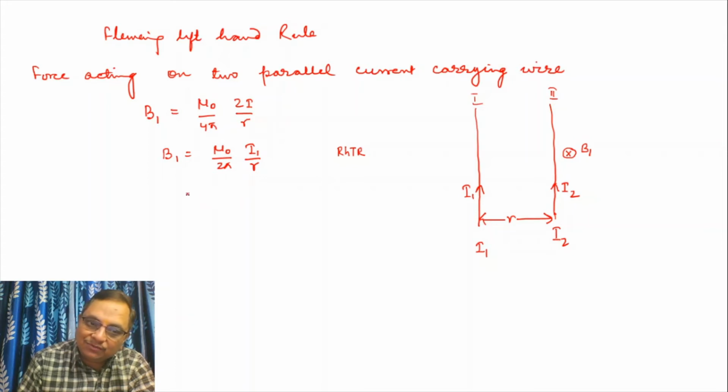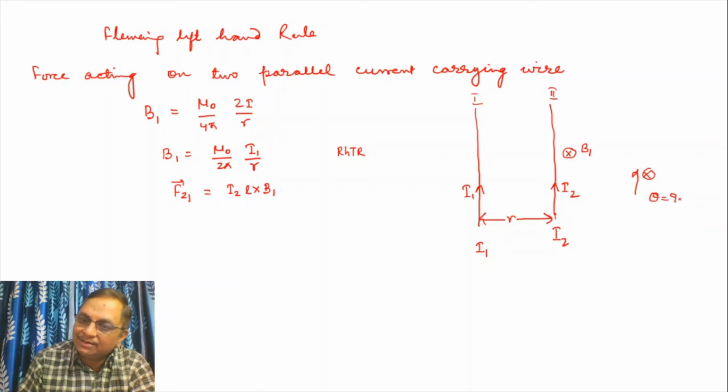So what will be the force acting on the second wire? The force acting on the second wire due to the first is I2 L into B1. What is the value of B1 here? We put it here. Now the angle between the current and magnetic field: the current is there, the magnetic field is cross inside. So what will be the angle?